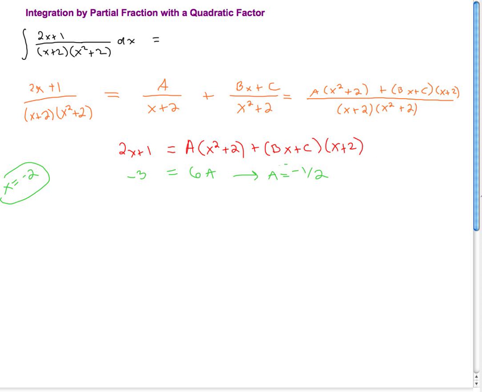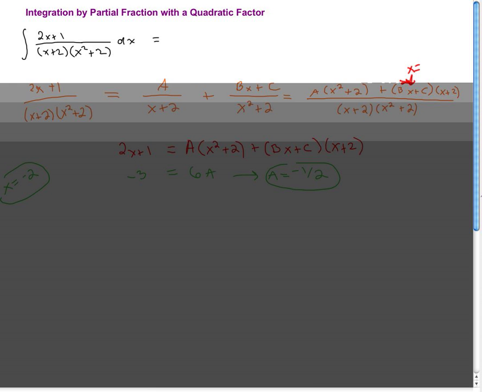So let's try a different color here. Let's try blue. Well, the thing is this quadratic factor, the whole point is that doesn't factor, right? So there's nothing I can plug in to zero that out. But if you notice, I might be able to plug in something to zero out that b. If I try x equals 0, that's a good thing. So let's go with that.